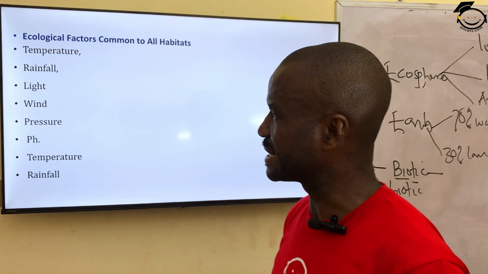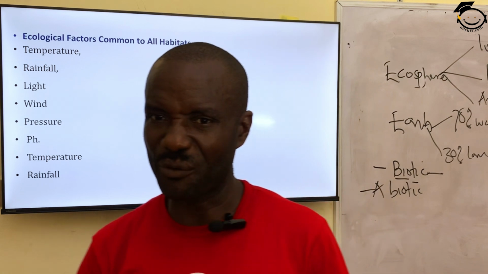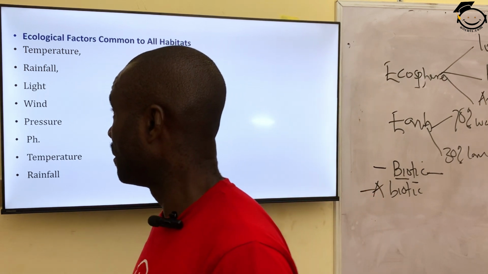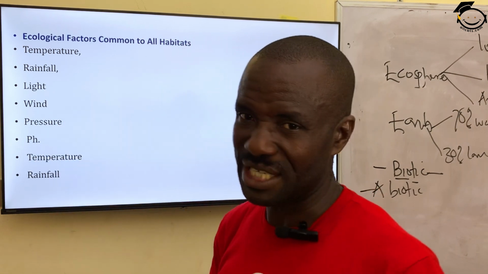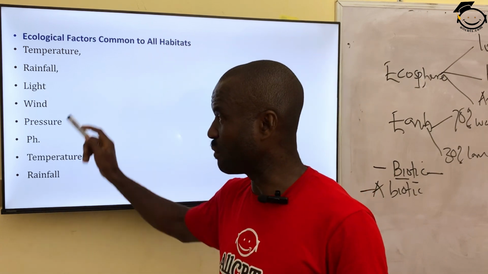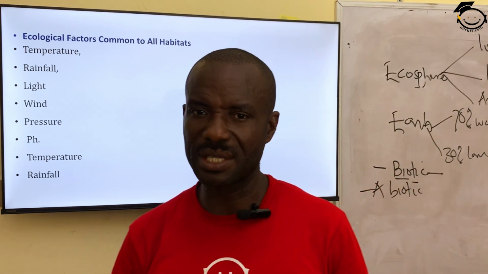Then light. Light, of course, is coming from sunlight. Sunlight is responsible for photosynthesis, and photosynthesis will end up producing food for animals. So when the light is poor, photosynthesis will be poor. It's going to have an effect on the animals. Then wind. Wind is another factor. Wind causes erosion.